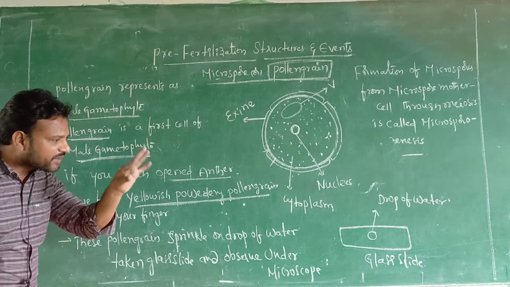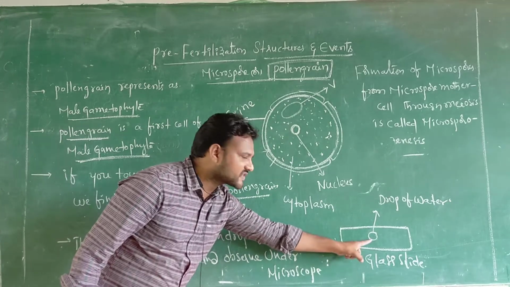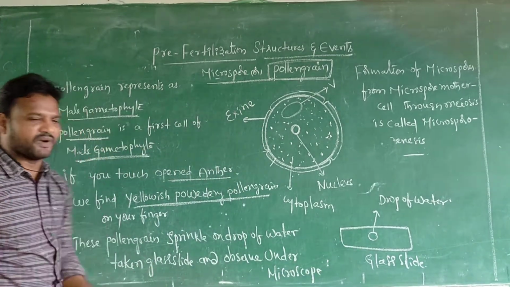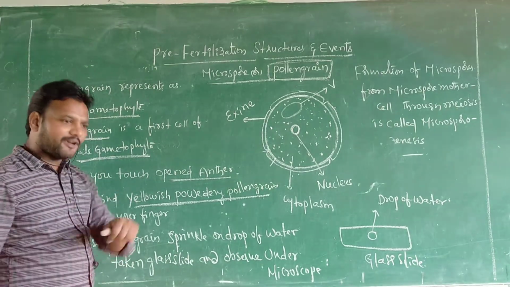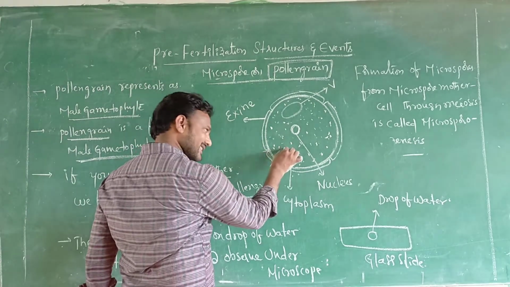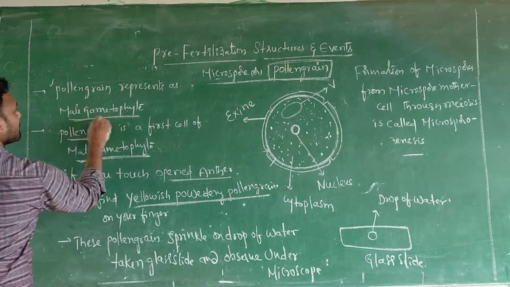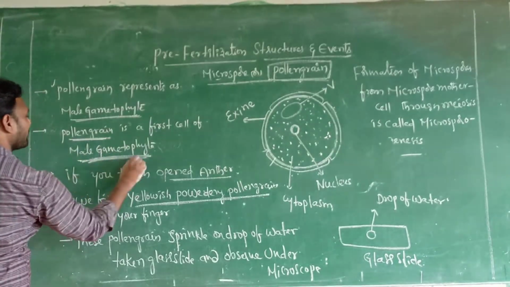These are sprinkled on a drop of water and taken on a glass slide. Then this slide is put under the microscope and you see the pollen grain. The structure of the pollen grain appears like this. So pollen grain is represented as the male gametophyte. Pollen grain is the first cell of male gametophyte.